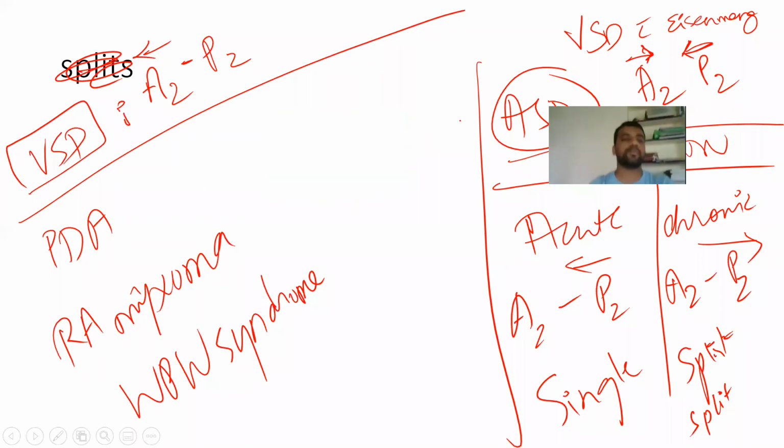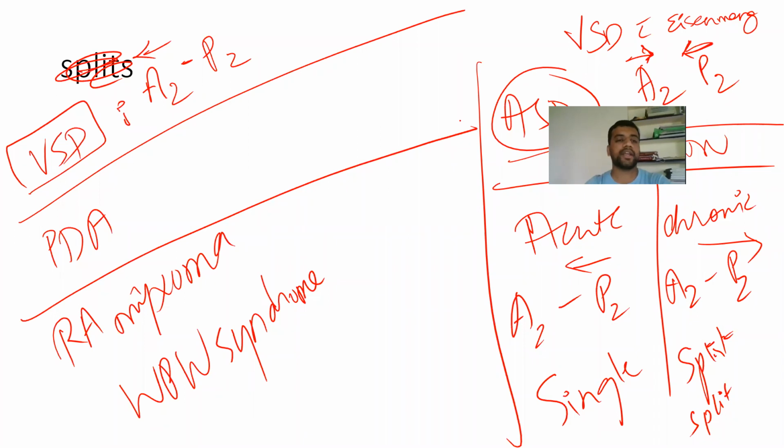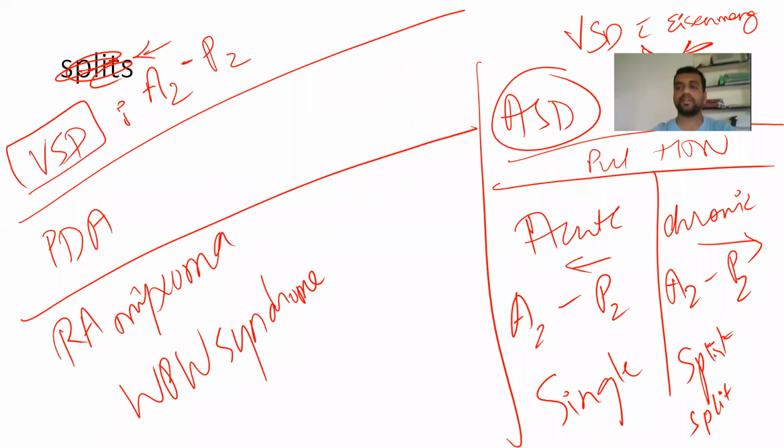Okay. In case of PDA, what happens in case of PDA? Can anyone type and tell? Split is increasing or decreasing? I'll tell about pulmonary hypertension one more time. Okay. Somebody had messaged me, tell about pulmonary hypertension again. So I'll explain you. So can anyone tell about the PDA? What is going to happen like split? How?